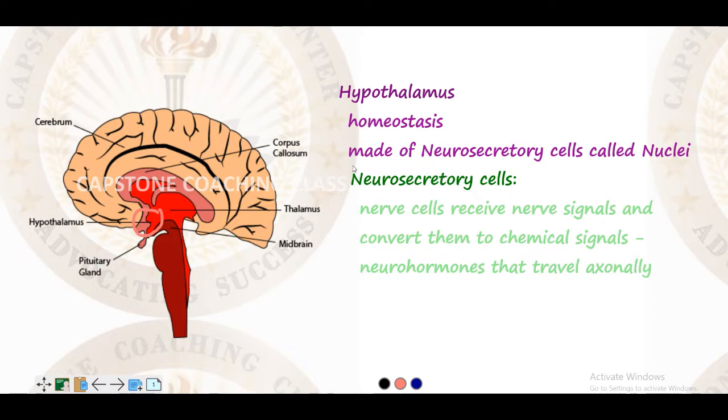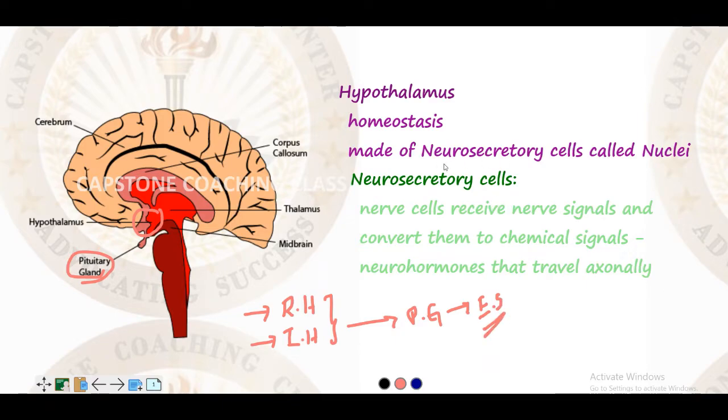So the hypothalamus maintains homeostasis, and in order to do this, it regulates the entire endocrine system. It does it by releasing two types of hormones mainly. One is the releasing hormone, and another one is the inhibiting hormone. These hormones act on the pituitary gland, which we'll be discussing later. And this pituitary gland then regulates the entire endocrine system, all the glands.